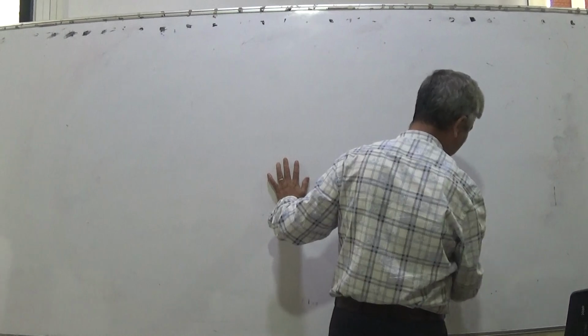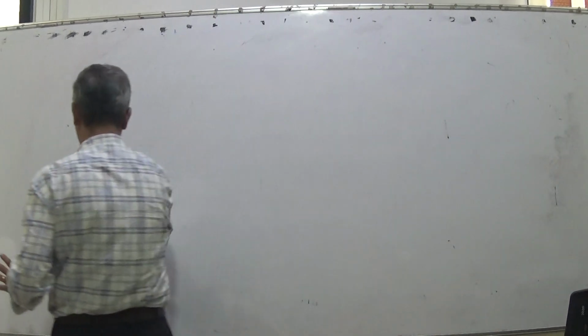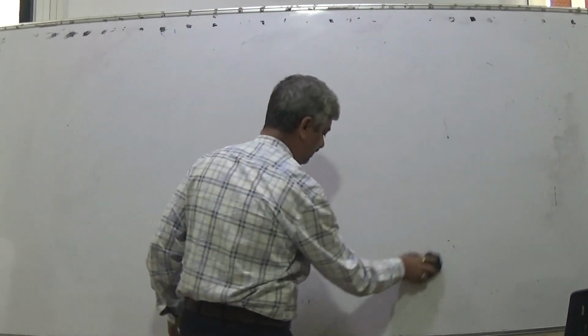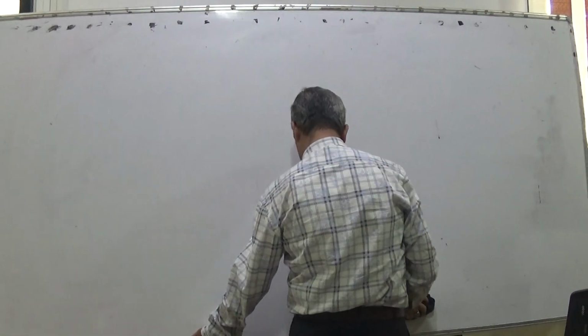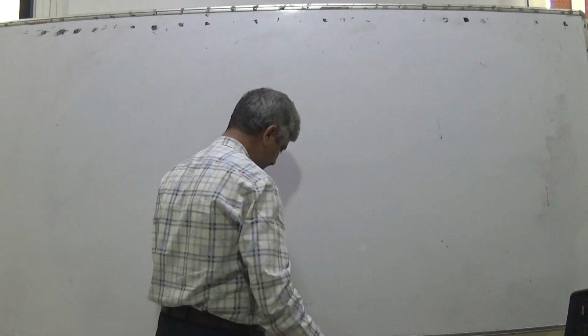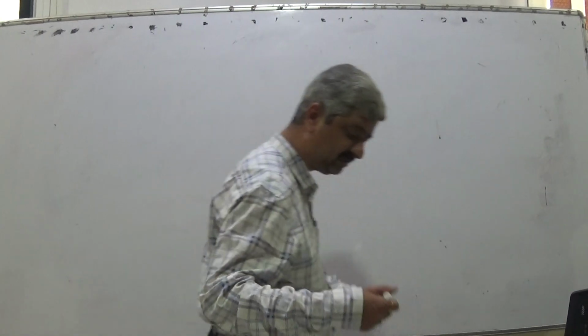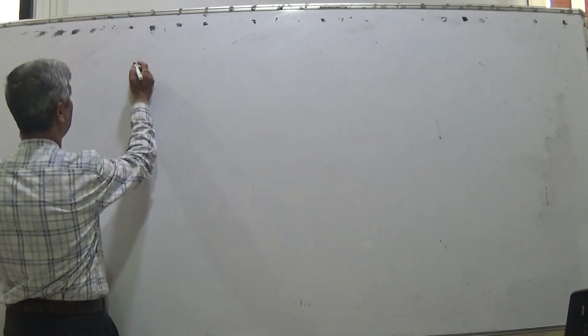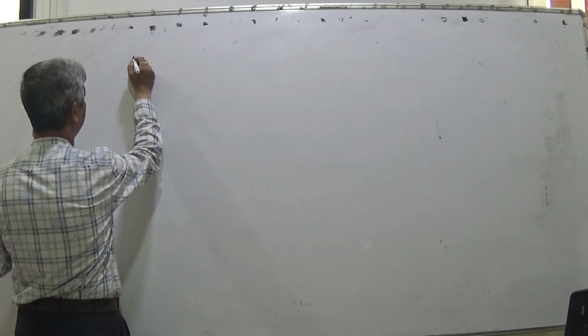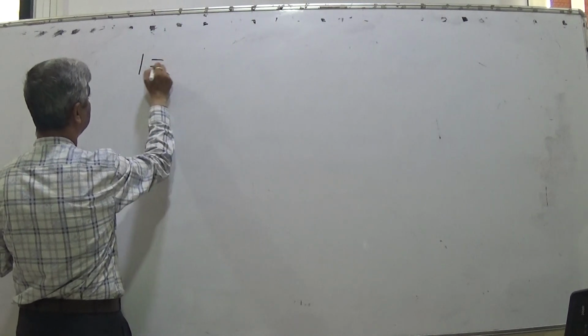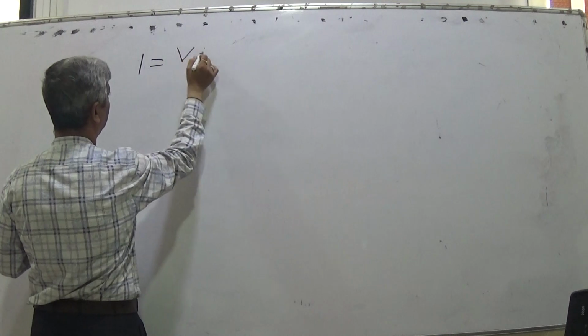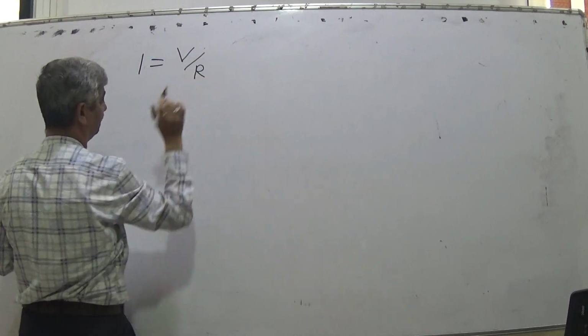So charge is there, but in electrical engineering, you to a large extent talk about the relationship between voltage and current. So for resistor, we have I is equal to V upon R.